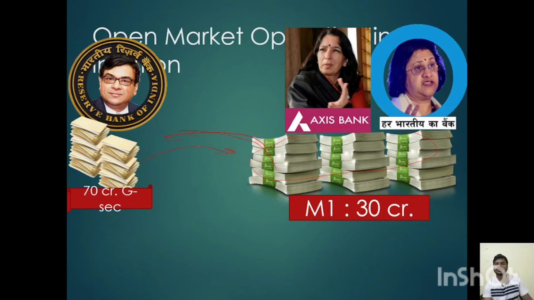And the thing is, whenever depositors deposit money in the bank, it has to give interest to the depositor. So they don't want any money lying idle in their bank. So whenever such schemes come to take government securities, banks will take the government securities, and money supply in the market will decrease. This method is called open market operation. This tool of the RBI, where it sells the government securities to the banks and takes the money out of the banks, out of the market, is called open market operation.